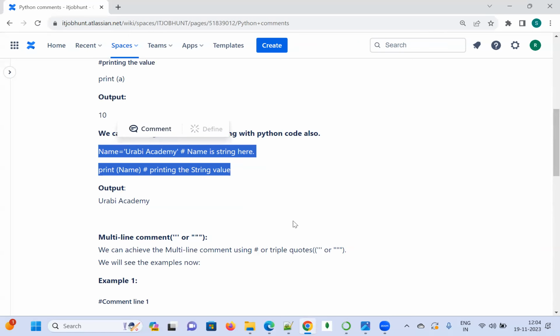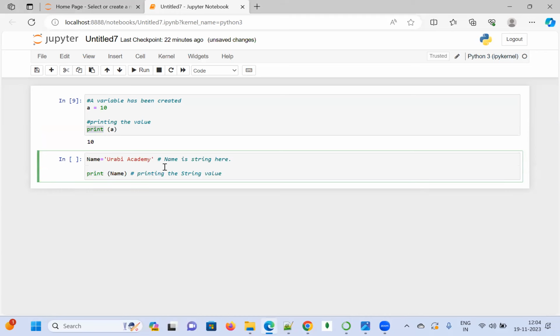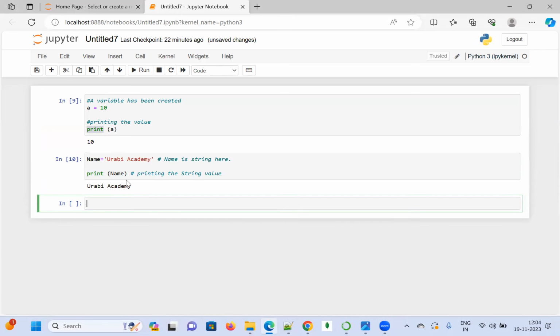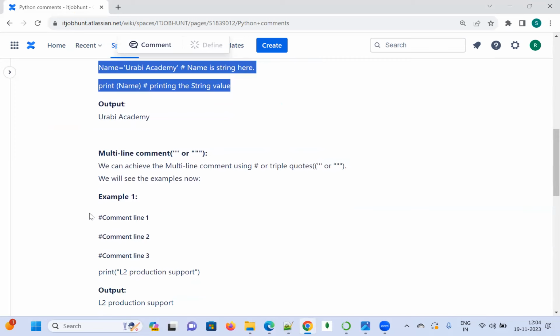Along with the code, I am writing the comment here. See here, expected is Urbi Academy. All the commented lines are not going to show here. Urbi Academy has printed. Okay, let us go and see the multi-line comment.